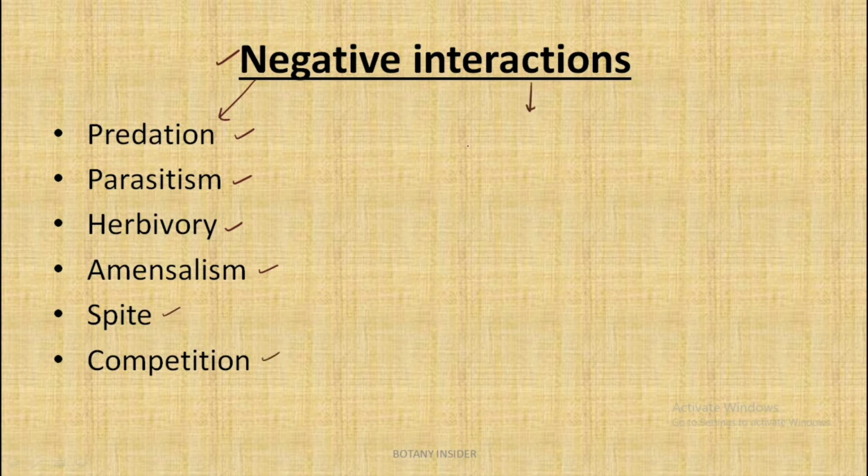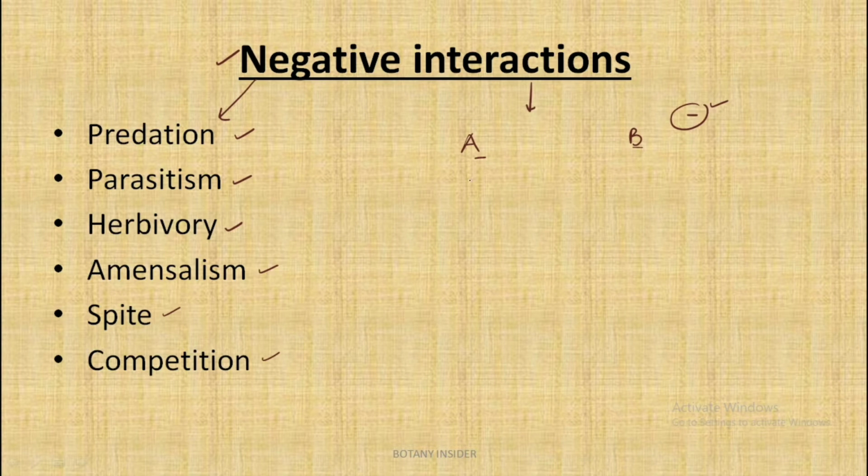So in a nutshell, negative interaction means, consider this is species A and this is species B. When species A and species B are interacting with each other, the resultant of the interaction would be negative. That is, it would be harming either species A, or species B, or both species.